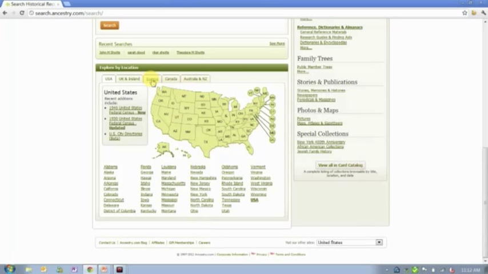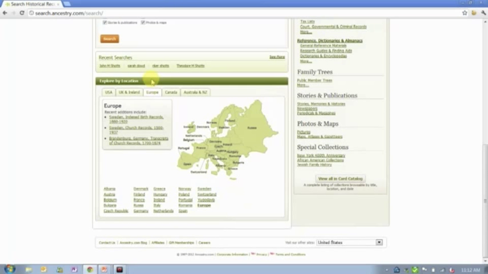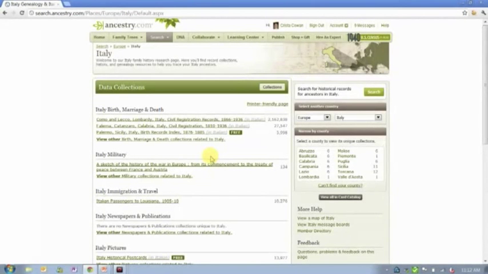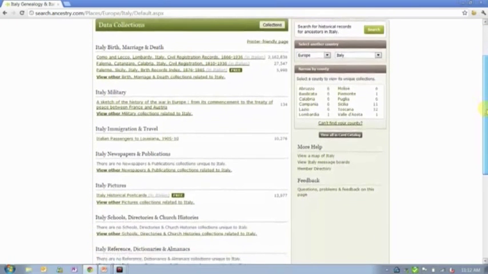You can click on the region of the world that you're interested in, and then you can click on the specific country that you're interested in. So if I'm interested in learning about what records Ancestry.com has for Italy, I would just click on Italy there on the map, and it would take me to what we call our place pages. So this is the place page for Italy, and what it does is list all the records that we have specific to Italy.